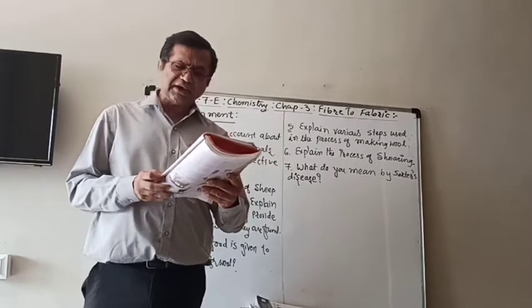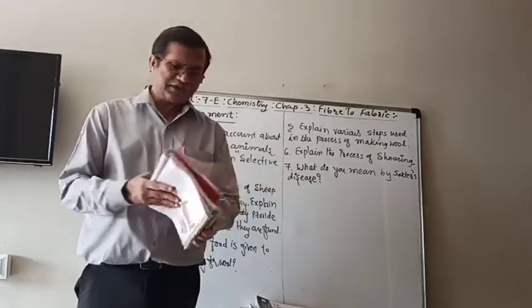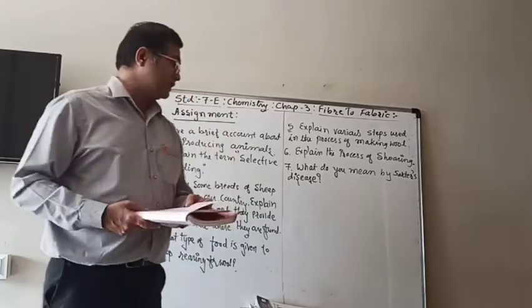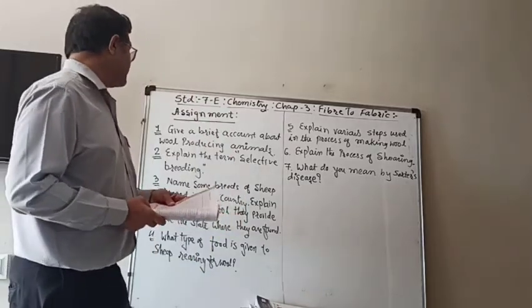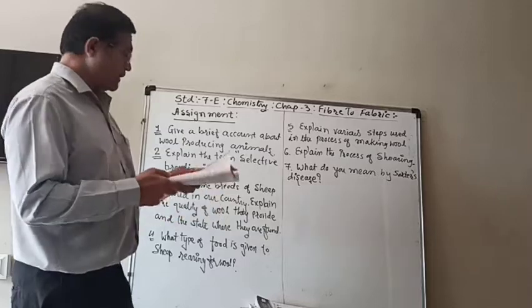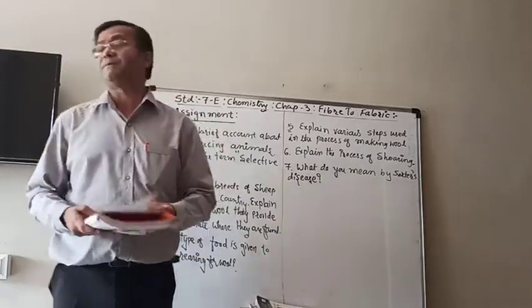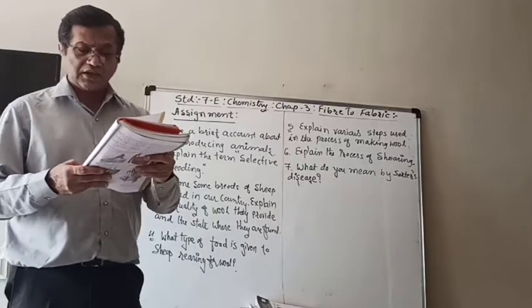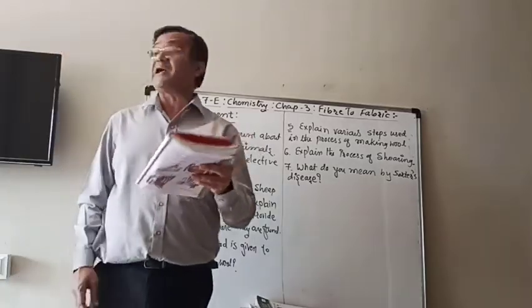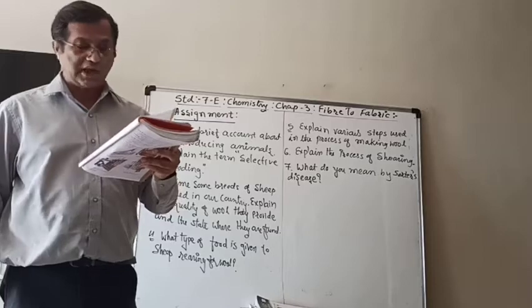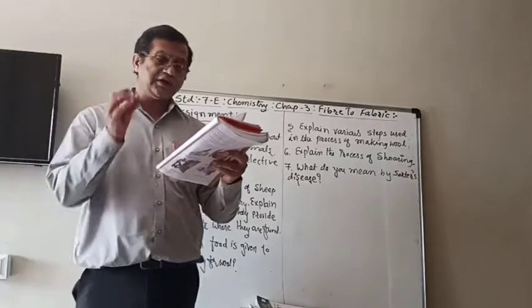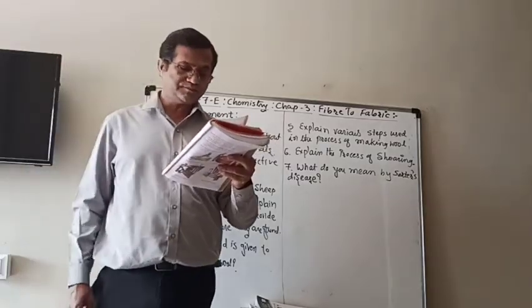Now, in our country, there are so many different breeds of sheep available. For example, Lohi is the name of a breed which is found in Rajasthan and Punjab, and which gives very good quality wool.